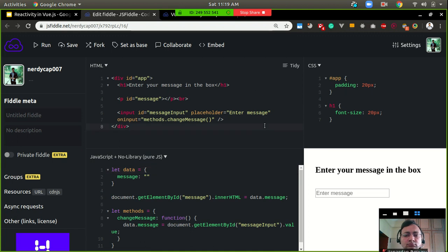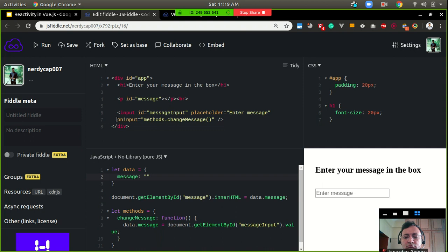Again, I have an HTML template. Here I have a p tag with the ID message, and then I have recreated the same application state as before. I am initializing the inner HTML of this p tag with the data message, and then I have defined the method for changing the value of message.